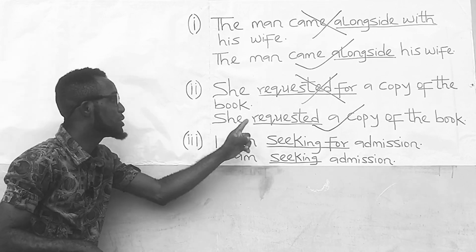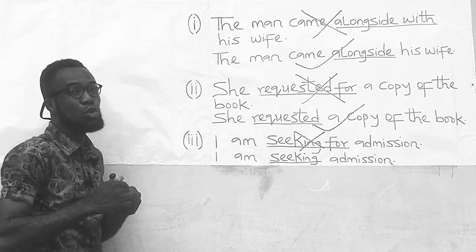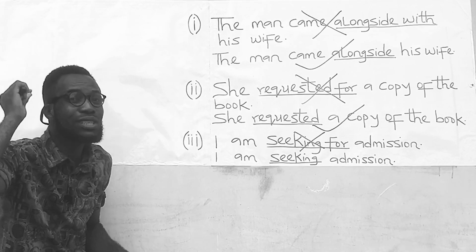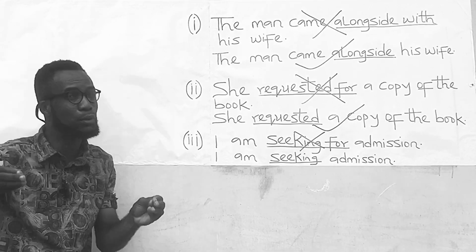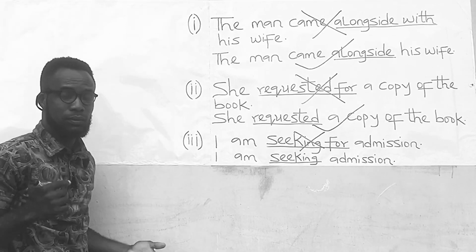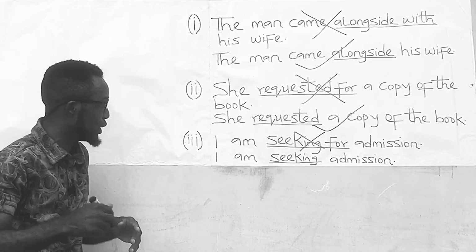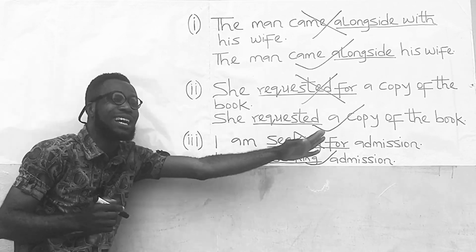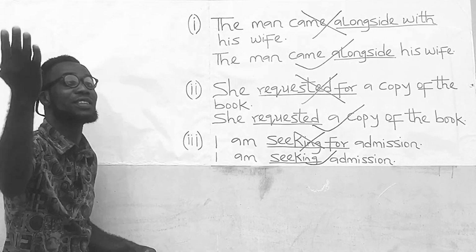The last one, I am seeking for admission. This sentence is wrong. It is wrong because seek does not take a preposition. Seek does not carry the preposition for. It is used alone in a sentence. You don't seek for something. Rather, you seek something. So it shouldn't be, I am seeking for admission. The correct version should be, I am seeking admission. I believe these things are understood. Let us move on with the class.